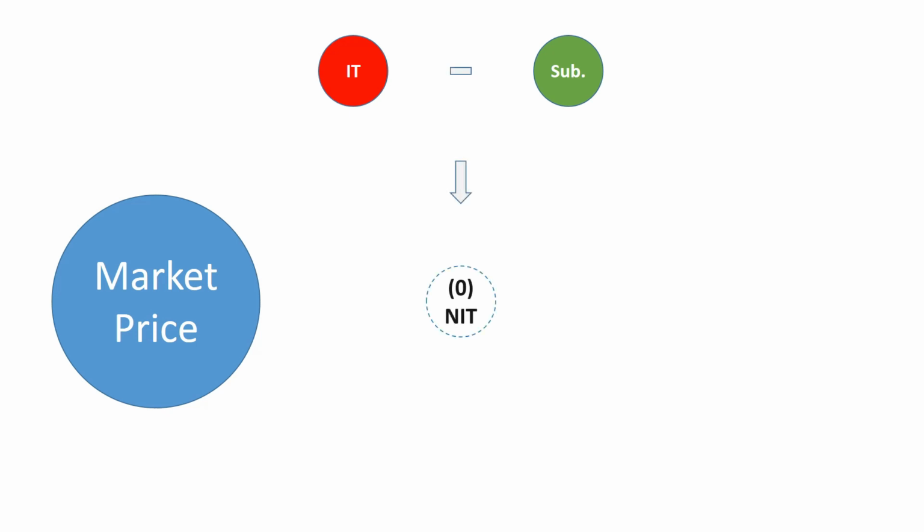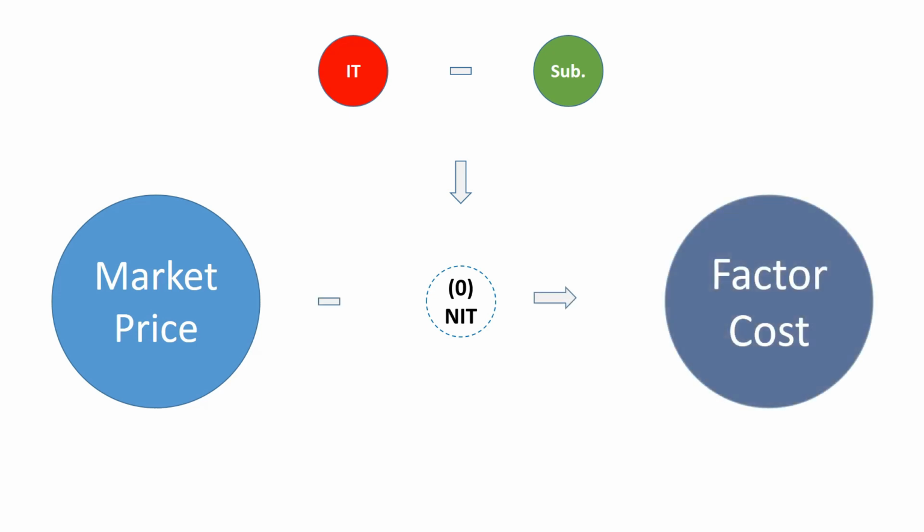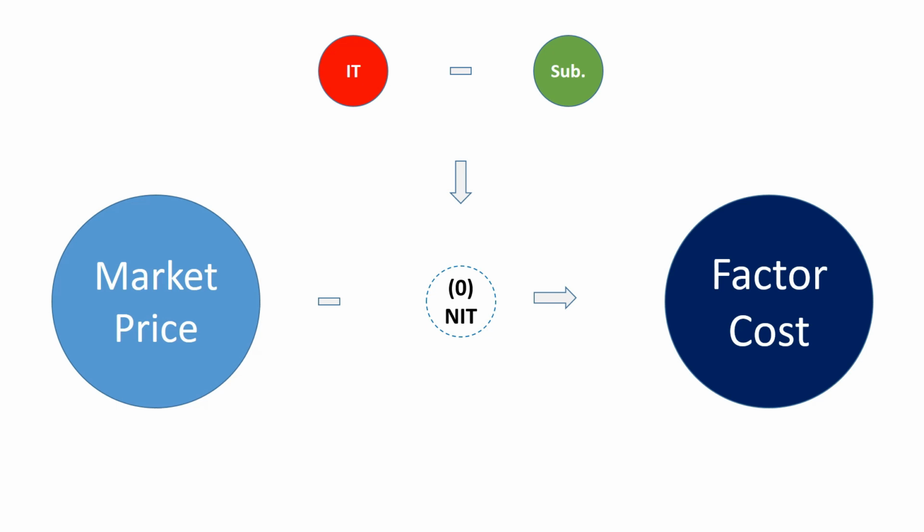Now suppose that price of a table is rupees 1000. Indirect taxes imposed by government is rupees 200 and subsidy is also given, which is 200 rupees. So net indirect taxes is equal to indirect taxes minus subsidies, that means 200 minus 200 is equal to 0. Factor cost is equal to market price minus NIT, that is 1000 minus 0 is equal to 1000, which is equal to market price.